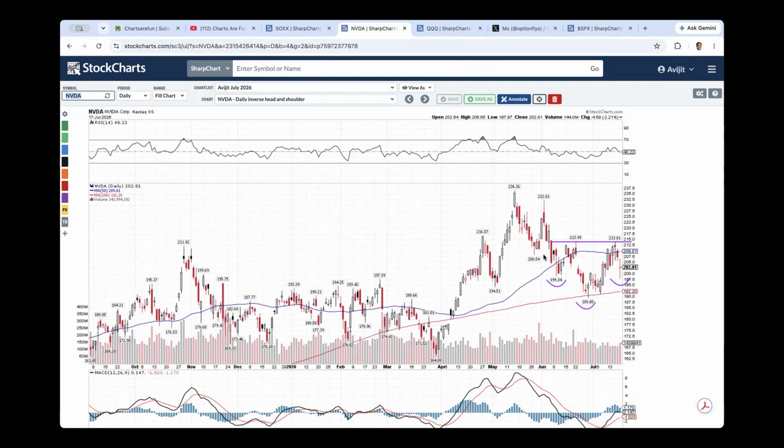We know that NVIDIA does pick up momentum ahead of earnings. The earnings won't be till the third week of August or so, and it tends to peak after the earnings. That's what happened in May as well. It peaked just before the earnings and then from there sold off. Potentially another climb in anticipation of strong blowout earnings from NVDA could cause that climb.